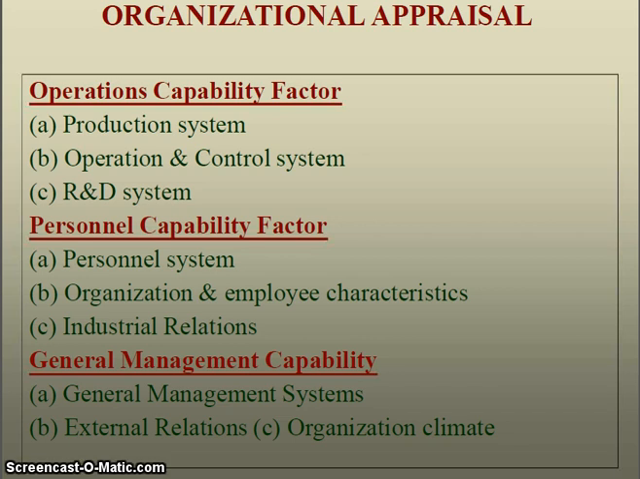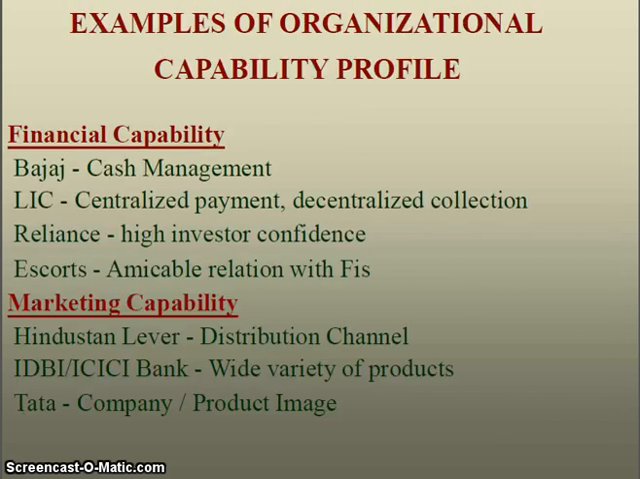So in all these areas, for each factor, whether the organization is very strong or weak or normal has to be analyzed and the scores will be assigned. That will give you a clear picture about the capability: what the strengths of the organization are, what the weaknesses are, and where the organization needs to focus its effort and resources to improve. So this is called organizational capability profile.